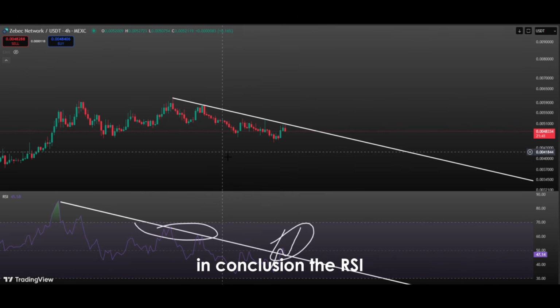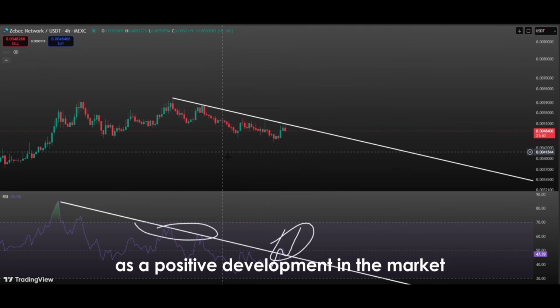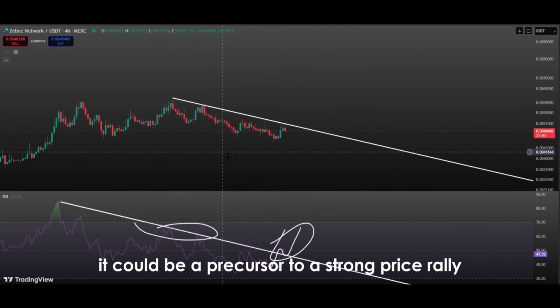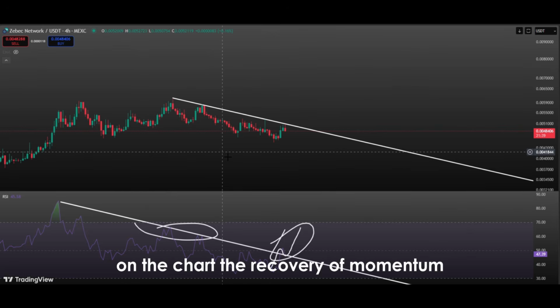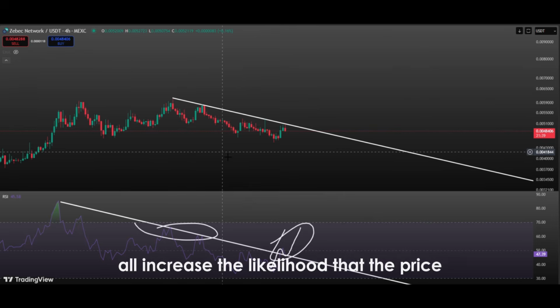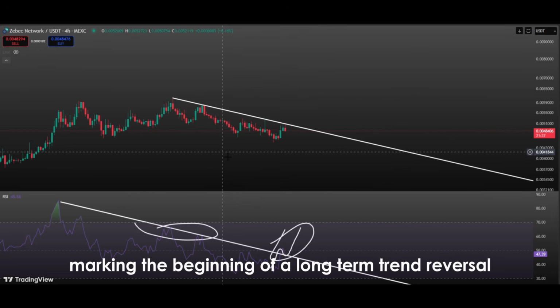In conclusion, the RSI breaking its downtrend and currently undergoing a retest can be interpreted as a positive development in the market. If this retest is successful, it could be a precursor to a strong price rally on the chart. The recovery of momentum, the strengthening of buyers, and the improvement of market sentiment all increase the likelihood that the price could reach higher levels in the near term. In such a scenario, the RSI reaching higher peaks could lead the price to test new highs, potentially marking the beginning of a long-term trend reversal.